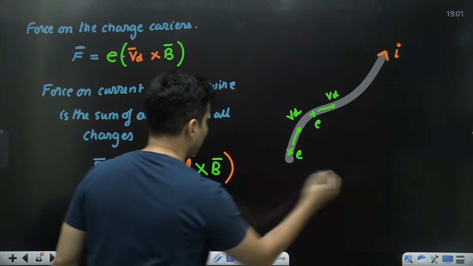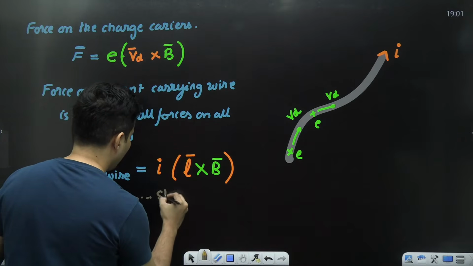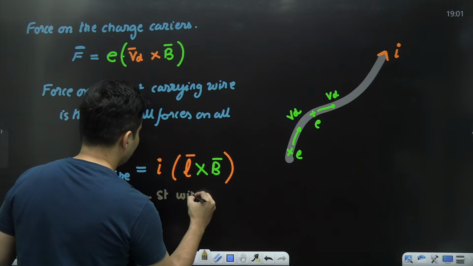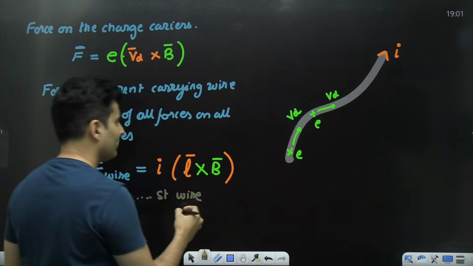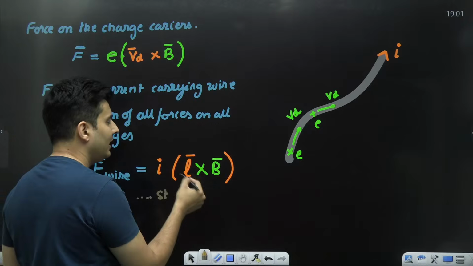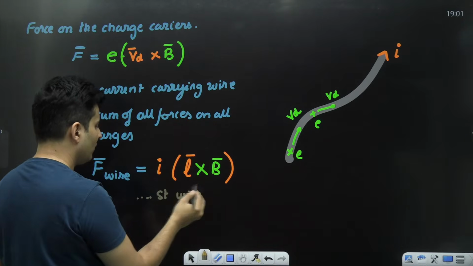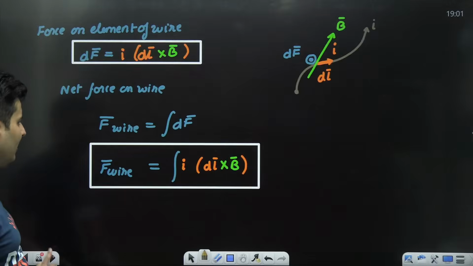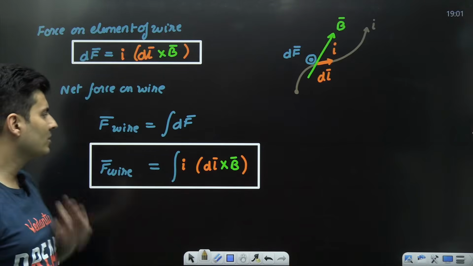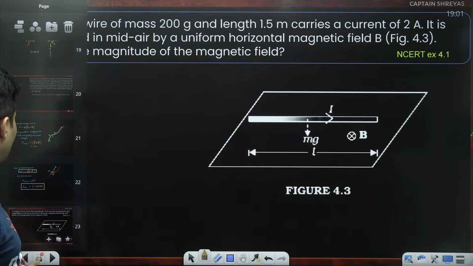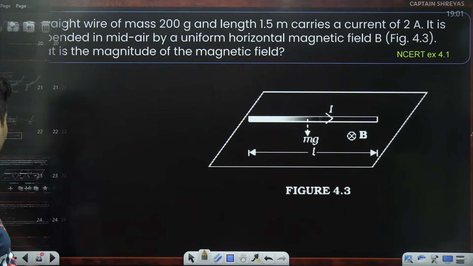Preferably use this formula for a straight wire, because when you have a curved wire, what is the length, right? It will not be the length in a curved manner. So use it for a straight wire. If the wire is bent, then you have to use this integration. Okay, let's see a simple example right over here.